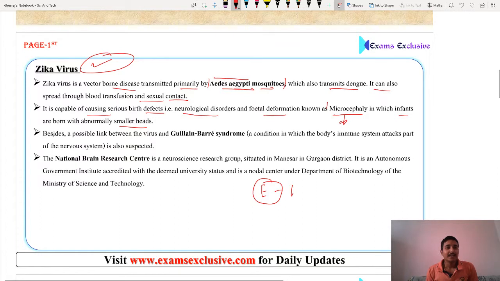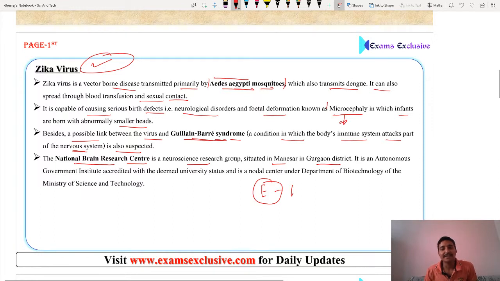Friends, the next point related with Zika virus: besides, a possible link between the virus and Guillain-Barré syndrome, a condition in which the body's immune system attacks part of the nervous system, is also suspected. We already discussed NBRC, that is National Brain Research Center, a neuroscience research group situated in Manesar in Gurgaon district.